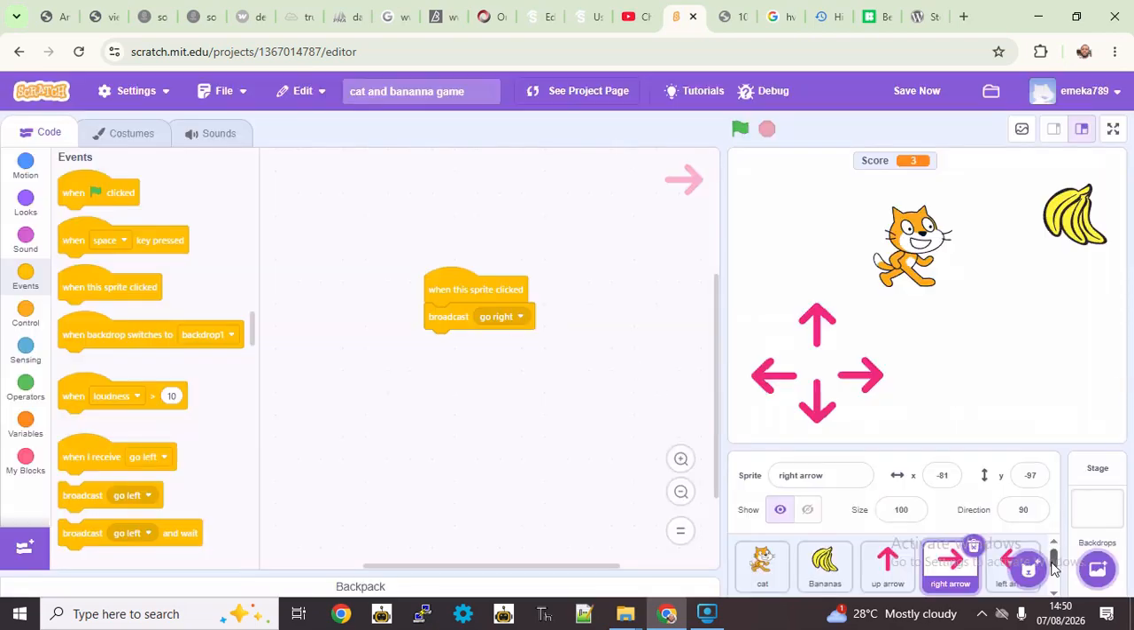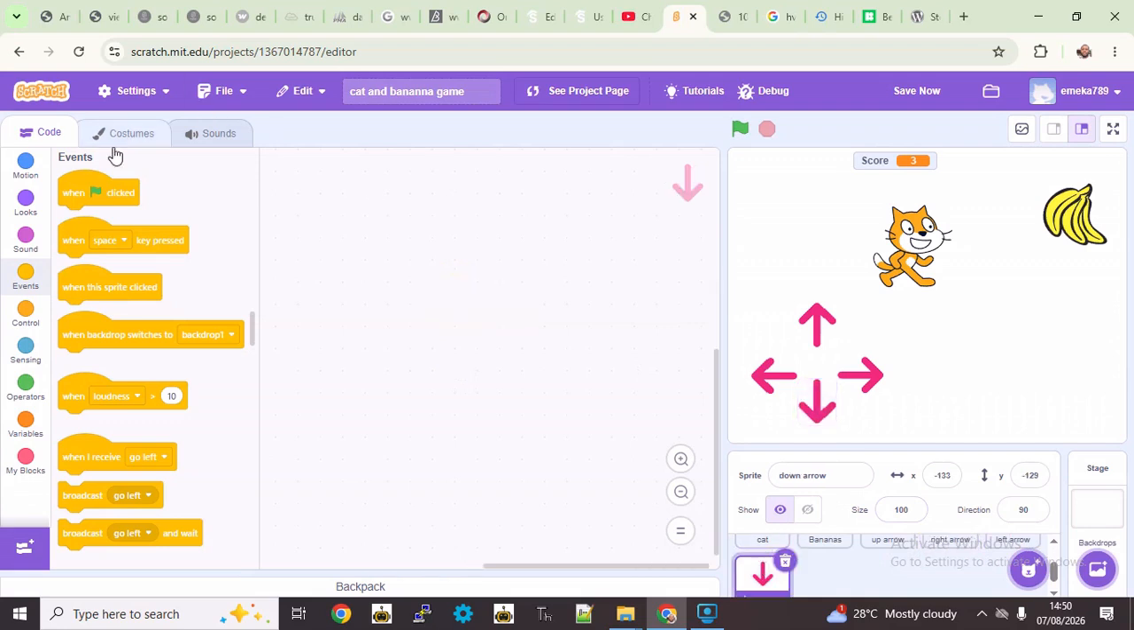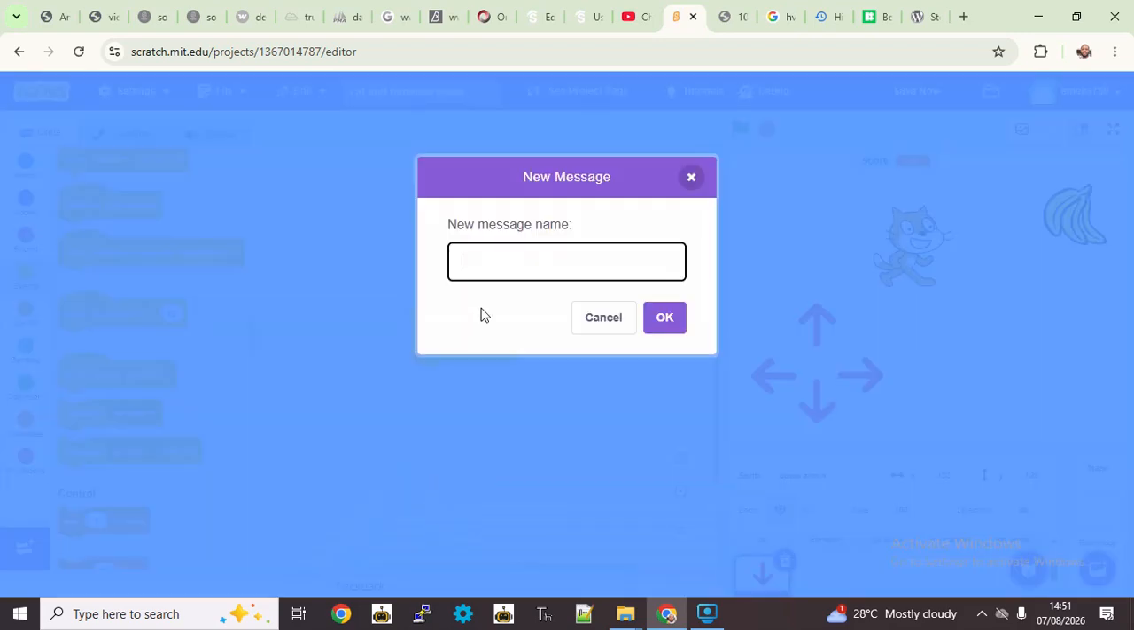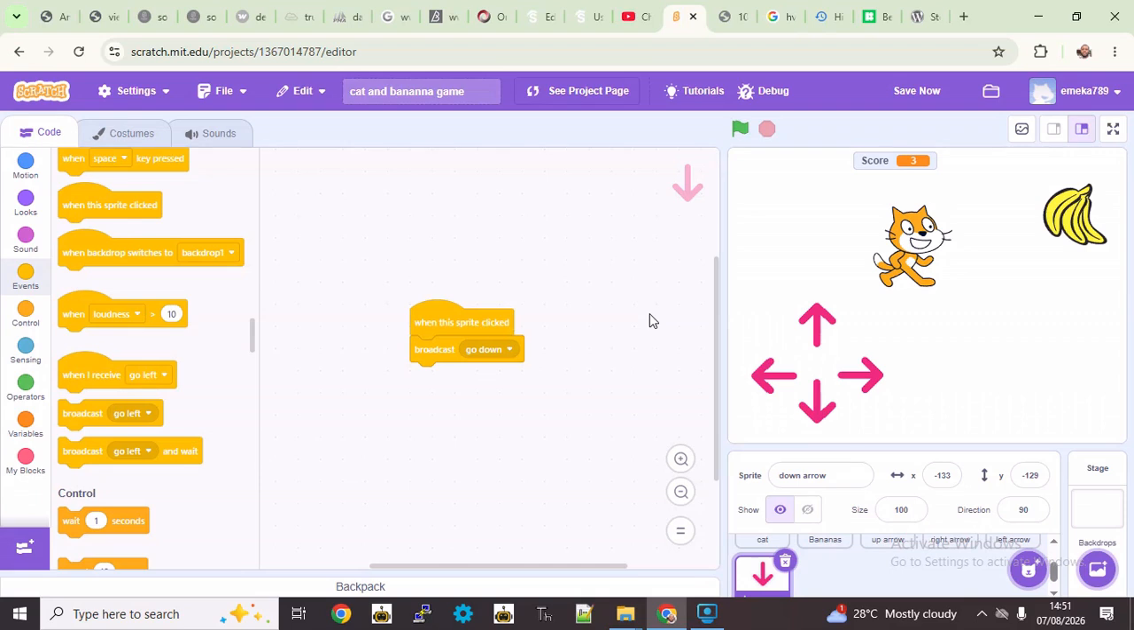And then the final one, which is this one, which is the down arrow. Of course, when the sprite is clicked, we want to broadcast a message that says go down. So new message, go down, and then okay. So we've created all the broadcast messages.